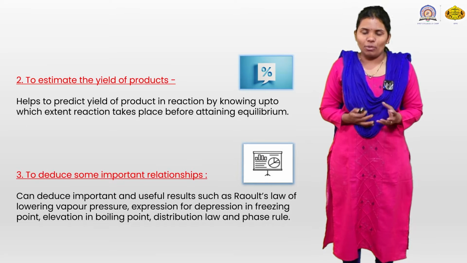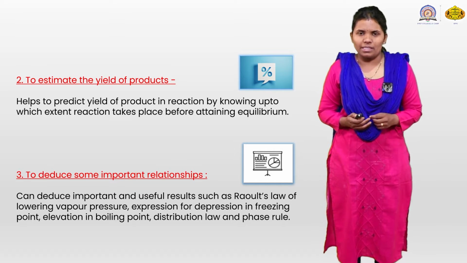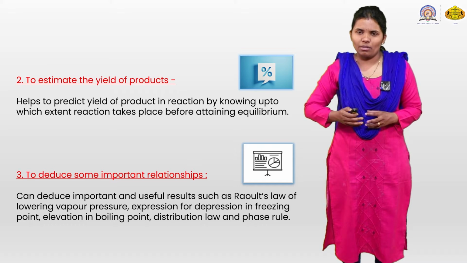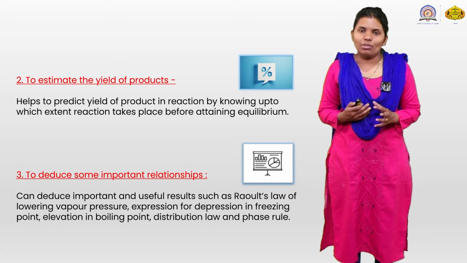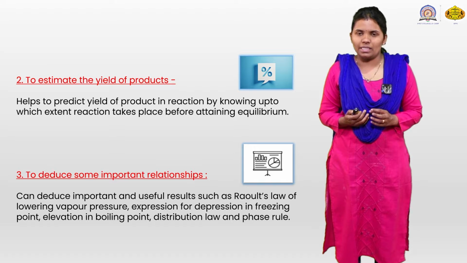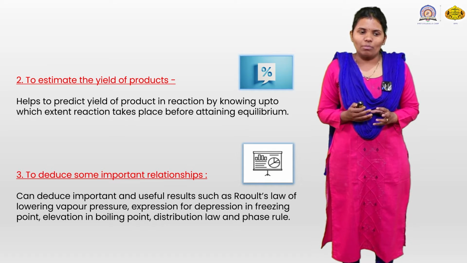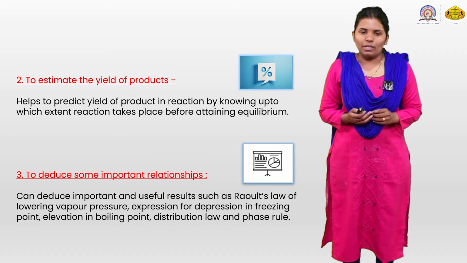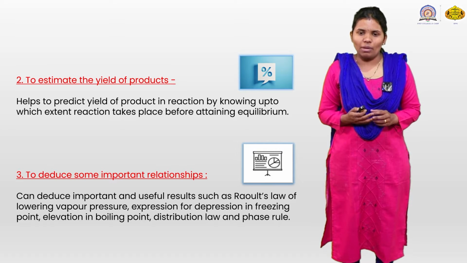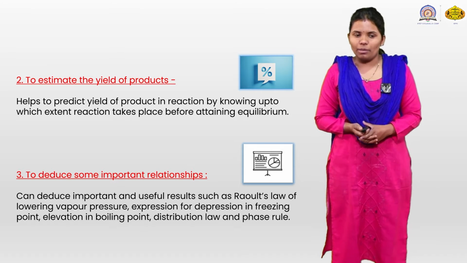To estimate the yield of product: in organic chemistry there are a number of chemical reactions we perform day to day, but how much product is obtained in quantity, that is a 98% yield, 20% yield, you will come to know with the help of this. It helps to predict the yield of a product in a reaction by knowing up to which extent the reaction takes place before attaining equilibrium.